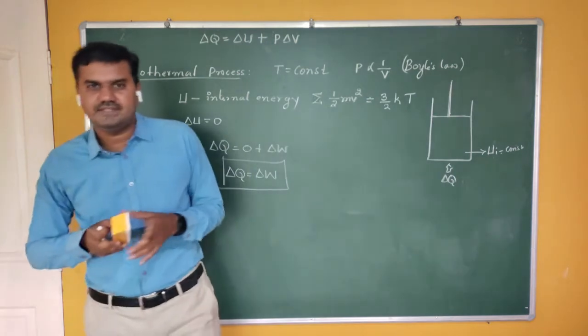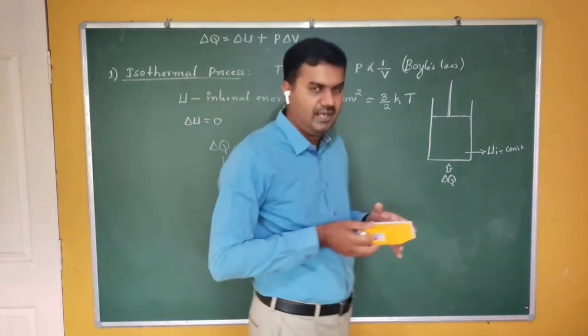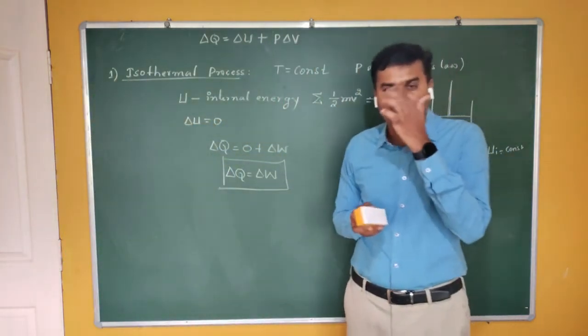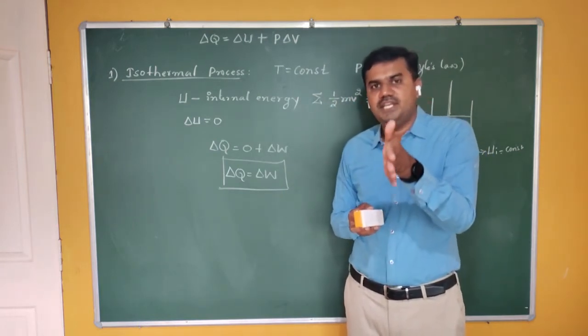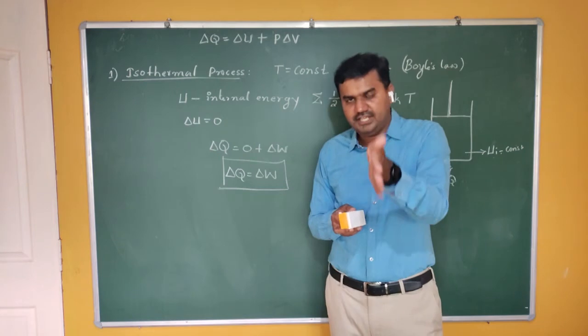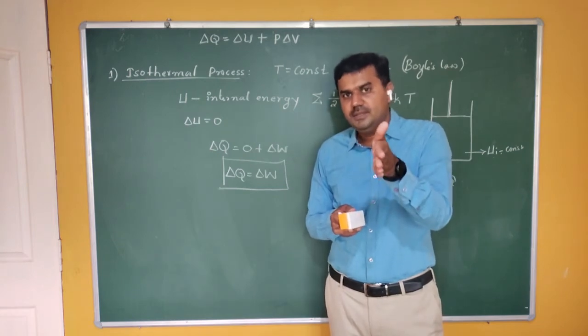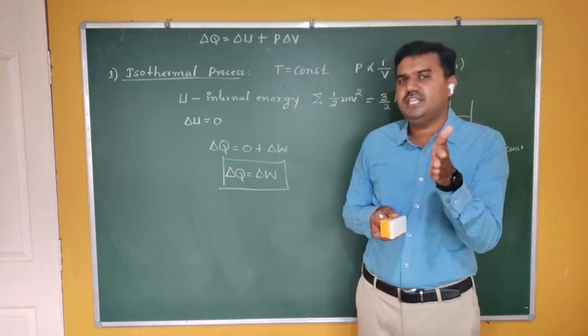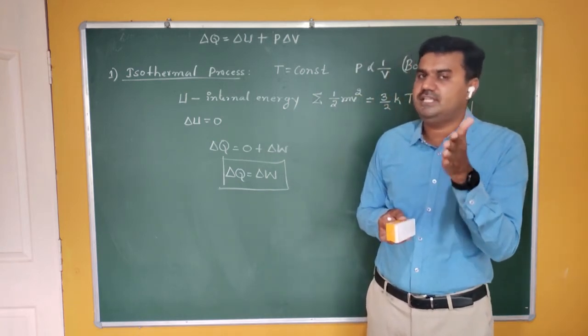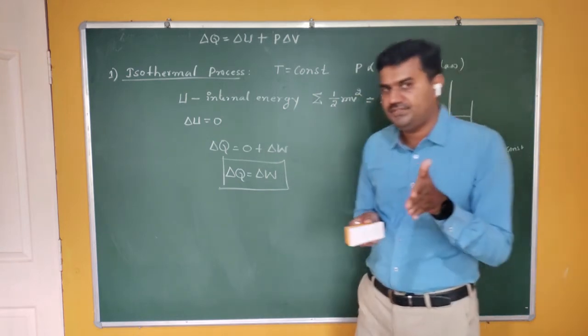Okay, so what are the examples for an isothermal process? For example, if you take melting point and boiling point. At standard atmospheric pressure, what is the melting point of ice? The melting point of ice is 0 degree centigrade.